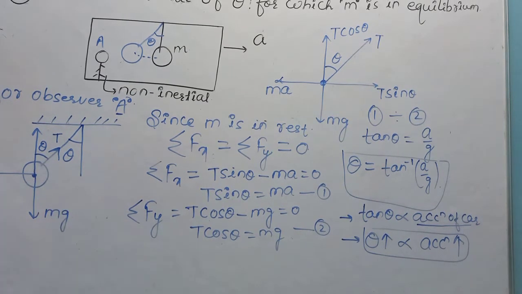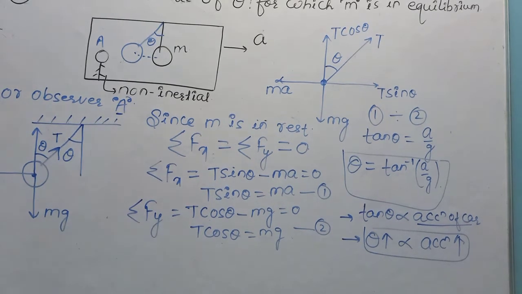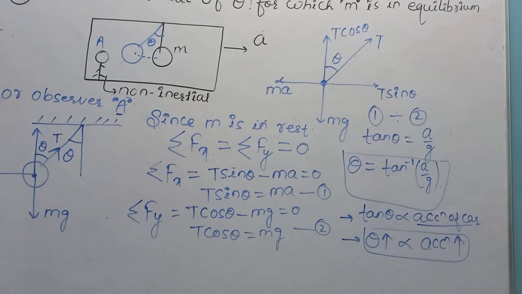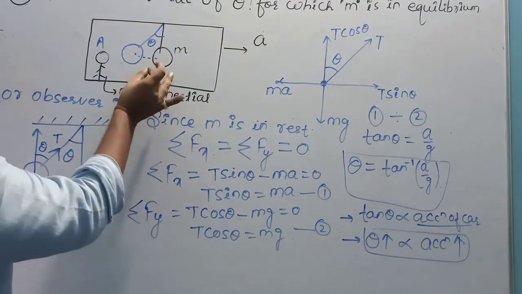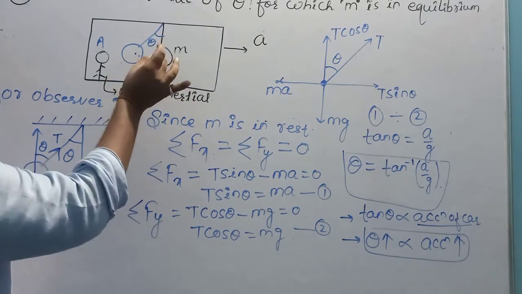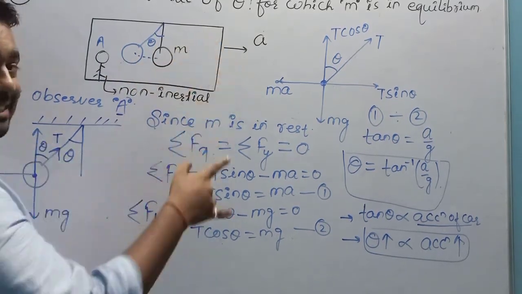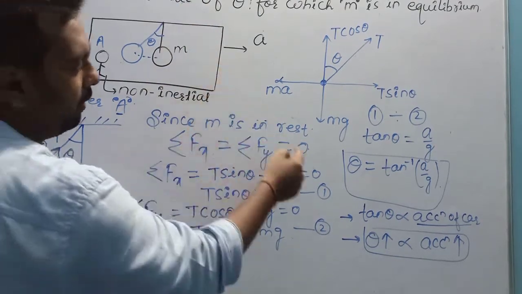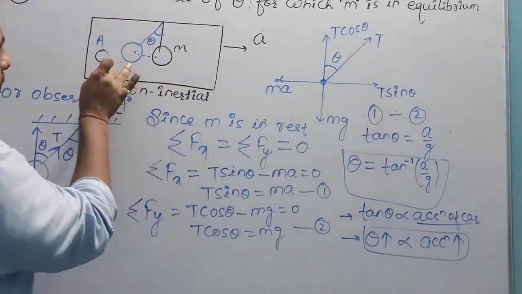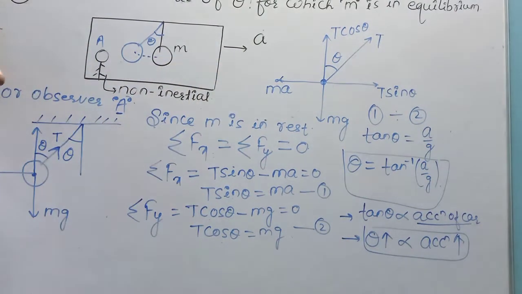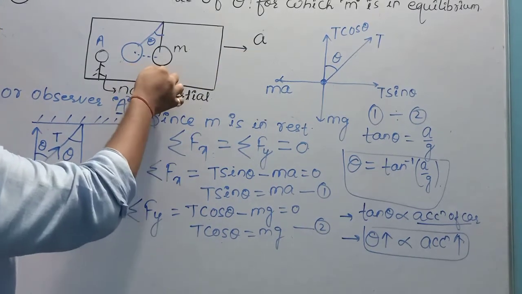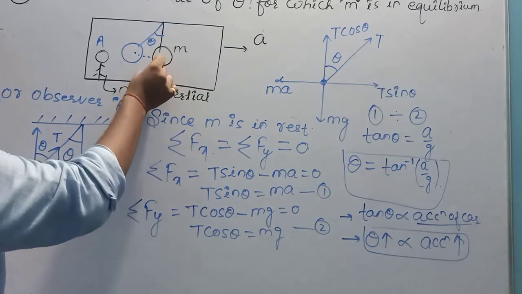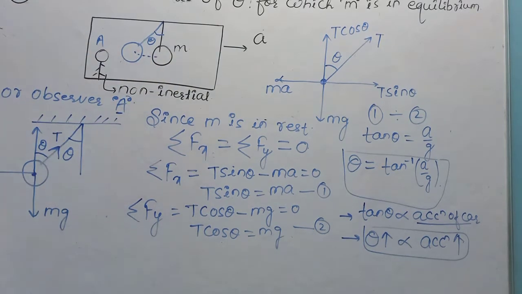Now I am going to solve this without using non-inertial frame. Once more I am repeating. The extent of movement of this mass in backward direction depends upon the acceleration of observer or acceleration of car. If this car is accelerating with huge acceleration, this bob will move with high extent in leftward direction. Okay.